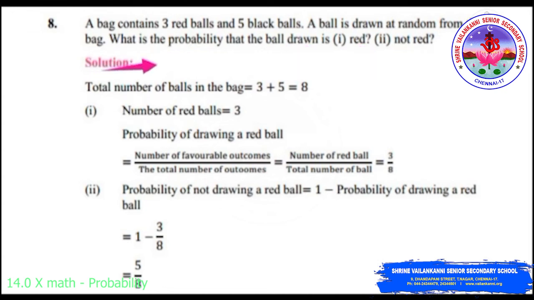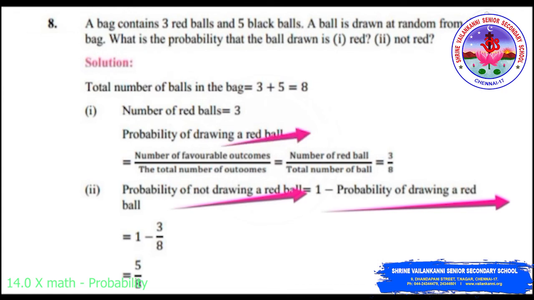Coming to the solution, we have the total number of balls in the bag, which is the total outcomes, that is the sample space, which is equal to 3 plus 5, which is 8. Number of red balls in the bag is 3. So the probability of drawing a red ball is equal to the number of favorable outcomes divided by the total number of outcomes. So the probability of getting a red ball will be 3 by 8. And the probability of not getting a red ball is equal to 1 minus the probability of getting a red ball, which is equal to 1 minus 3 by 8. Simplifying, I'll be getting 5 by 8.